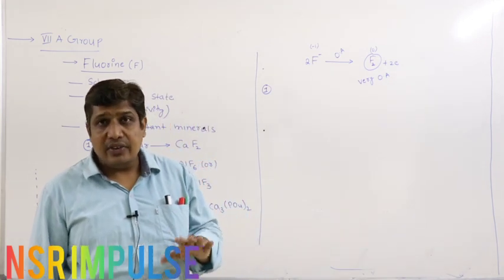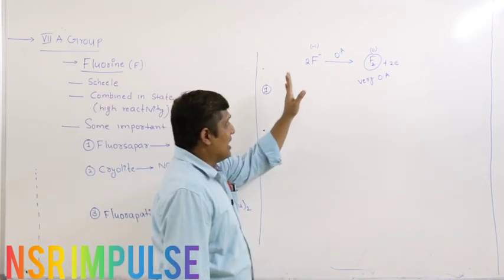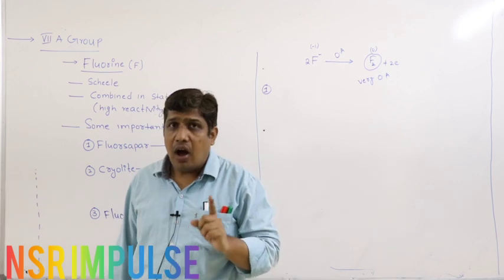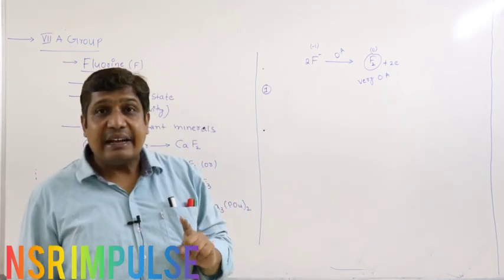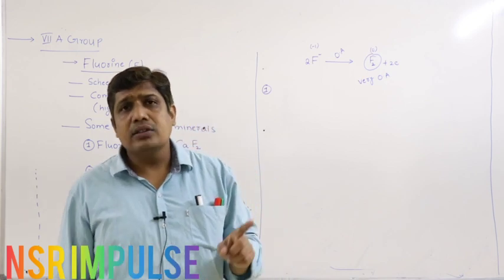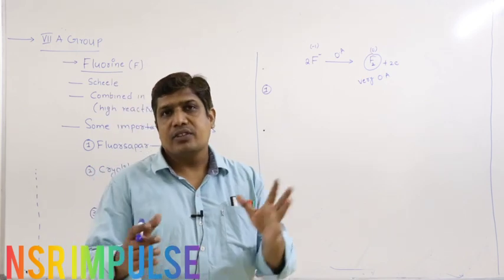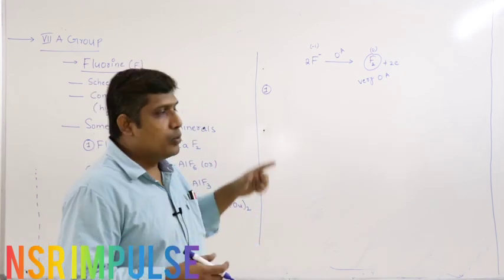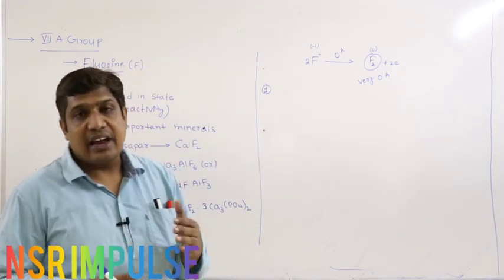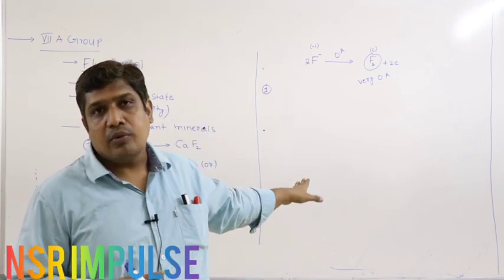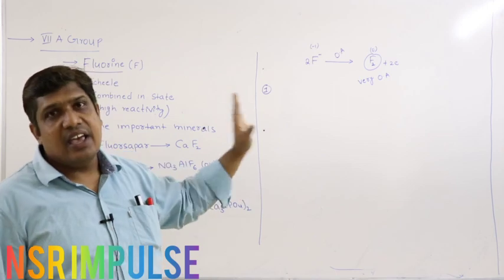The second point, even if you have done this, that is conversion of F⁻ to F2, the formed fluorine instantaneously attacks all the materials of the vessel. Whatever vessel you make, the material is attacked by F2 because of high reactivity and converts into some compound, again a compound in which fluorine is present as F⁻.